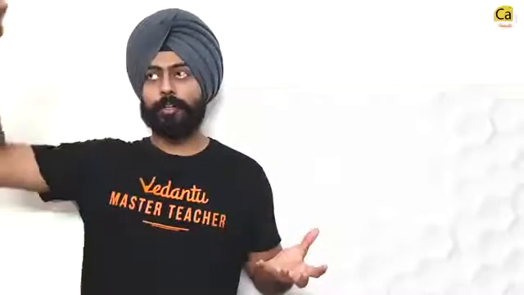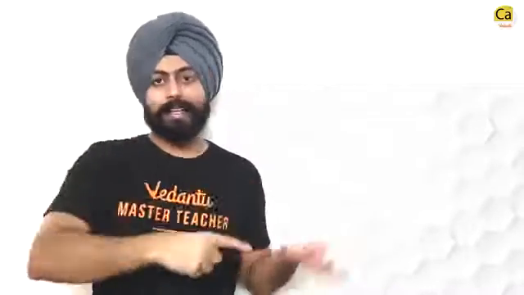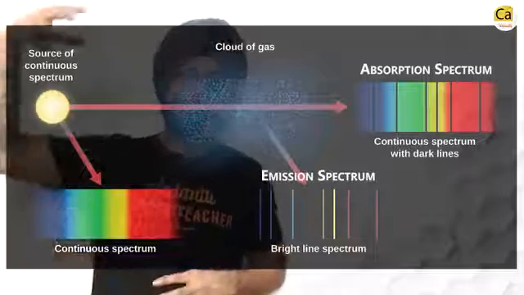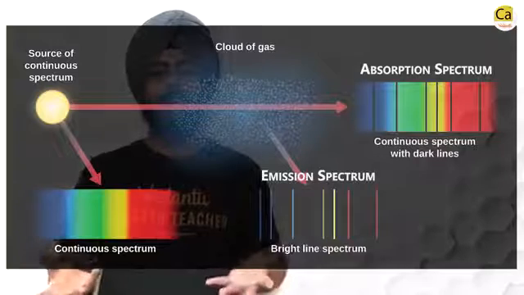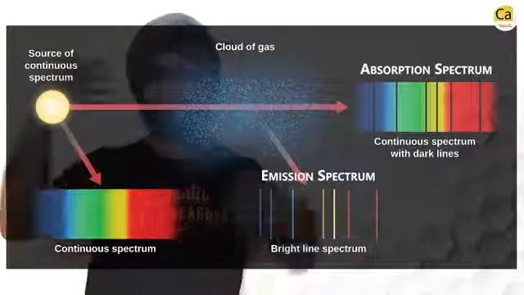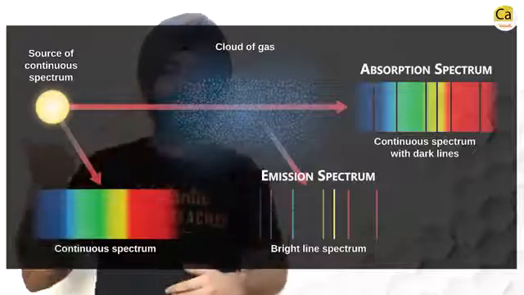Take a group of atoms, shine a lot of light on it. What will happen is that these atoms will absorb a few wavelengths from this light and then get excited because they've captured the energy from the quantum. Now, once they release those quanta back, once they release the same wavelengths that they had originally absorbed, they come back to their ground state. These energies that they release make the emission spectrum. The initial light without these wavelengths is known as the absorption spectrum. And if you can put two and two together, you would understand that emission spectrum plus absorption spectrum essentially gives you the original light source.